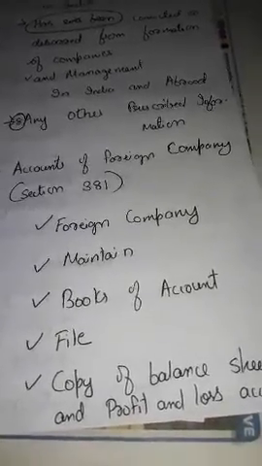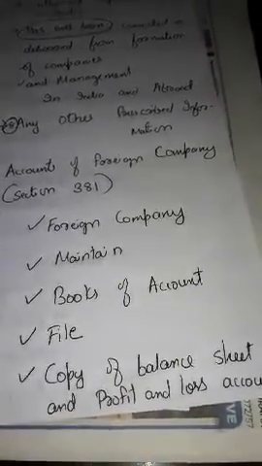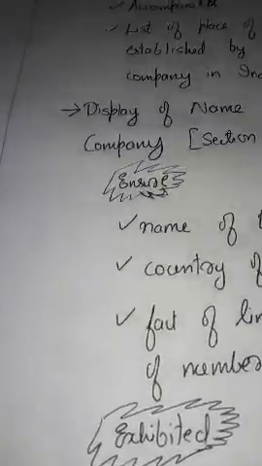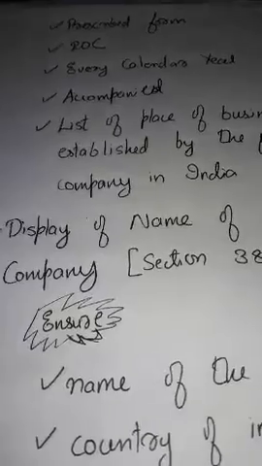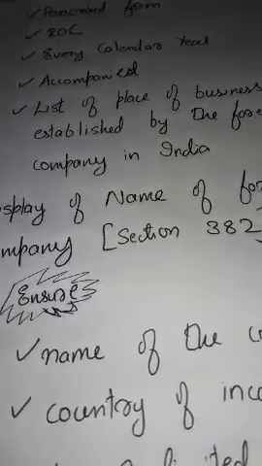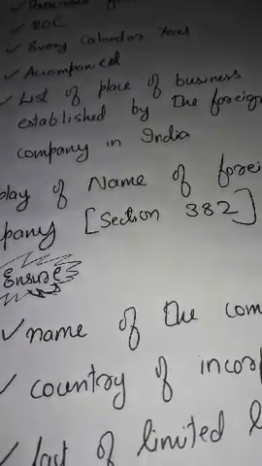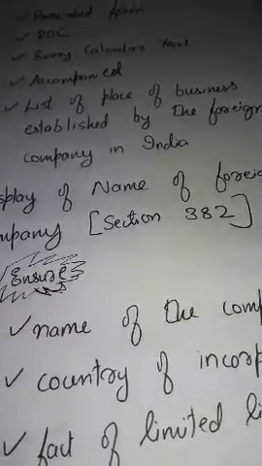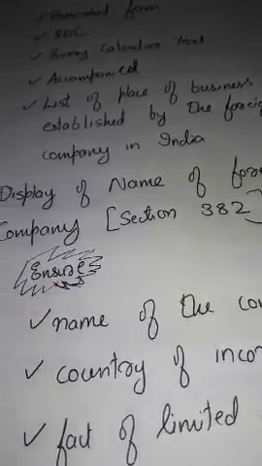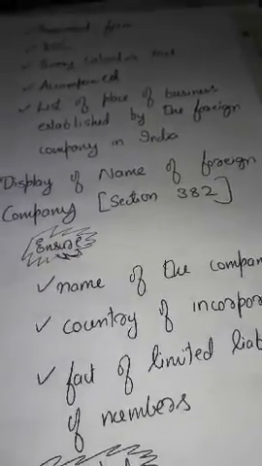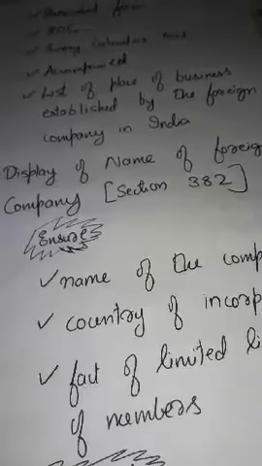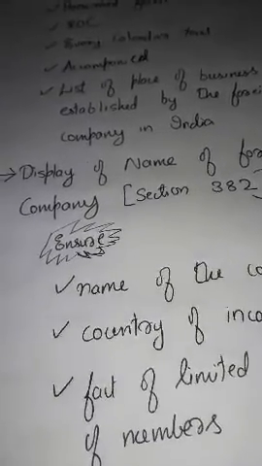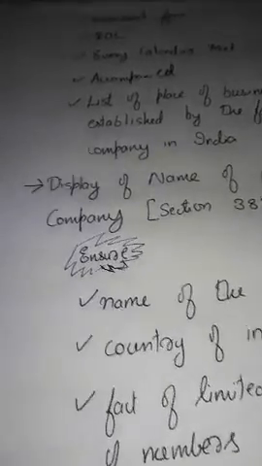The foreign company has to maintain books of accounts and file a copy of the balance sheet and profit and loss account, in the prescribed form to ROC every calendar year, and that must be accompanied by the list of places of business established by the foreign company in India. With regard to section 381, these are the accounts which are to be submitted by foreign company.